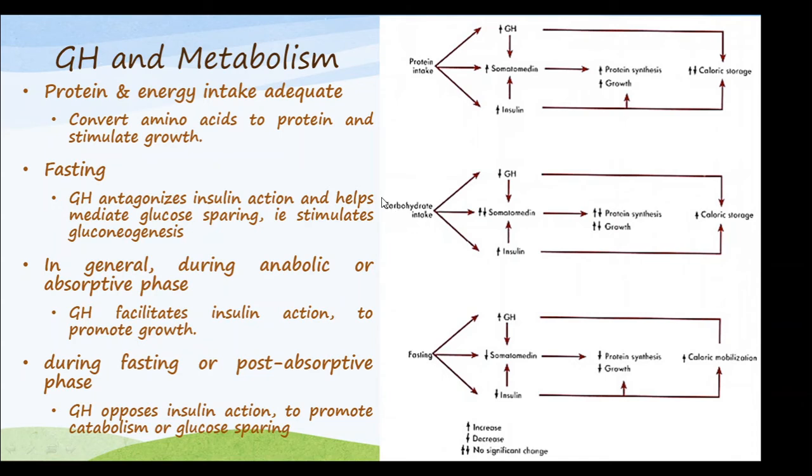Whereas in carbohydrate intake, you can see that the growth hormone concentration decreases, insulin concentration increases, and somatomedin concentration remains in an equilibrium state. It's called an equilibrium state because the rate of synthesis will be equal to the rate of degradation, right? So there is no net growth or net protein synthesis happening. Again, the caloric storage will increase in this condition.